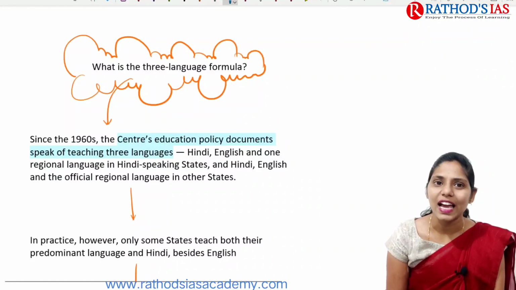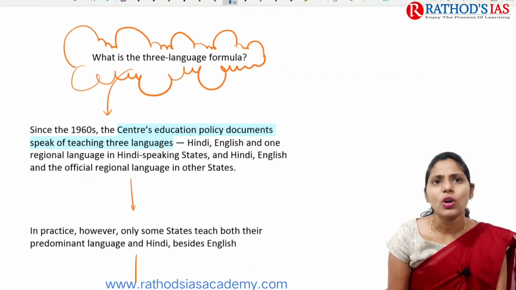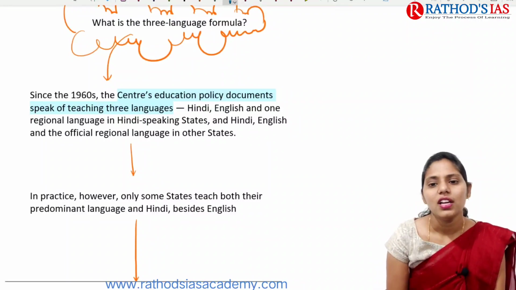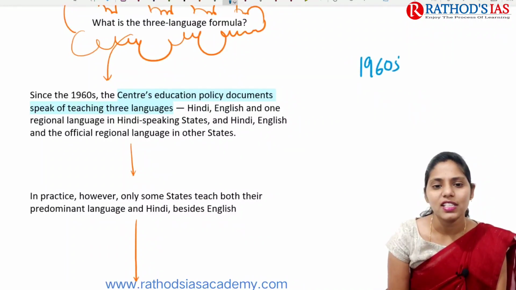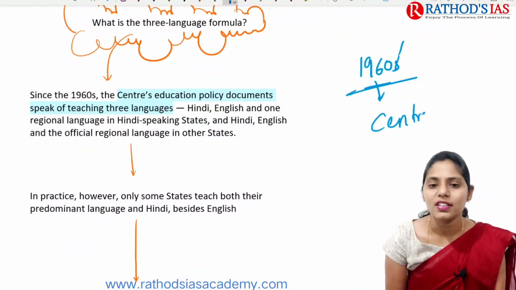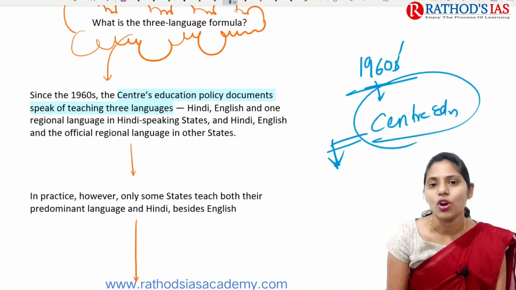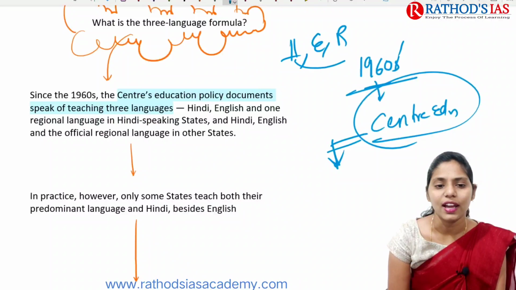And what is this 3-language formula? This 3-language formula is also in use. We are talking about the 3-language formula from the 1960s. Since the 1960s, we came up with an education policy, commonly called the Central Education Policy Documents. It mainly talks about the 3-language formula. So the 3 languages include Hindi, English, and one regional language.